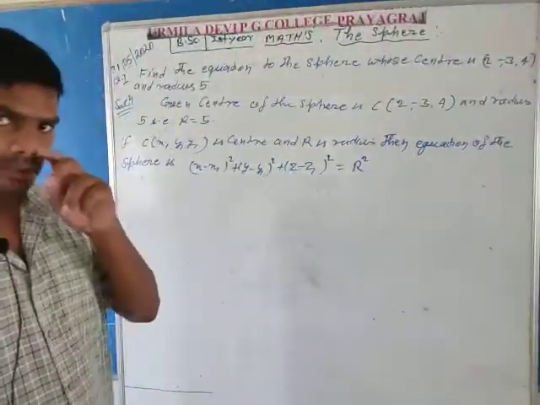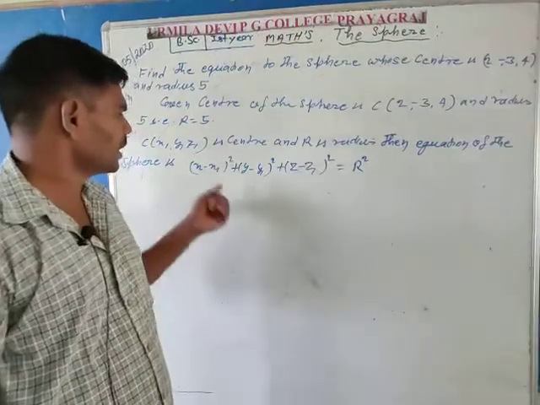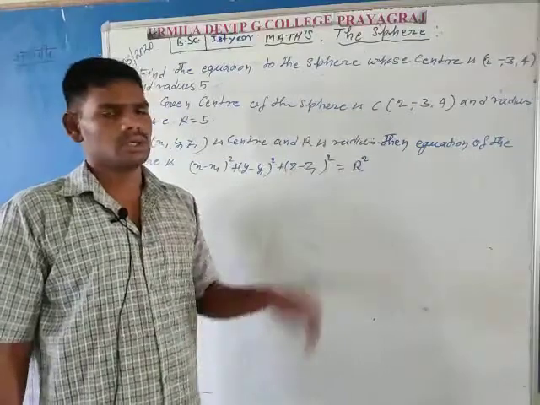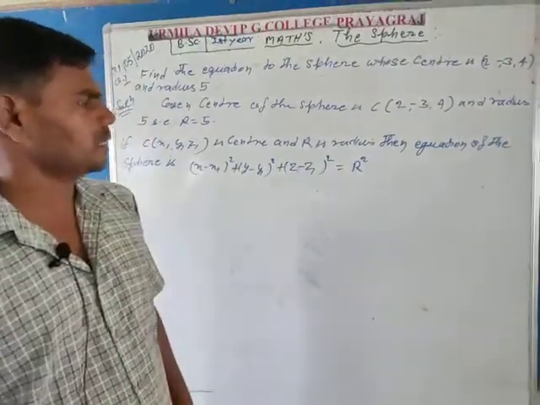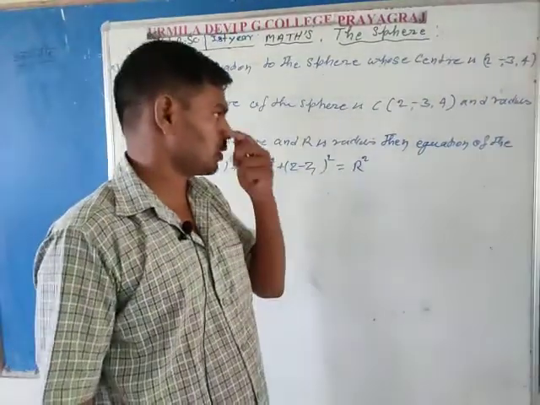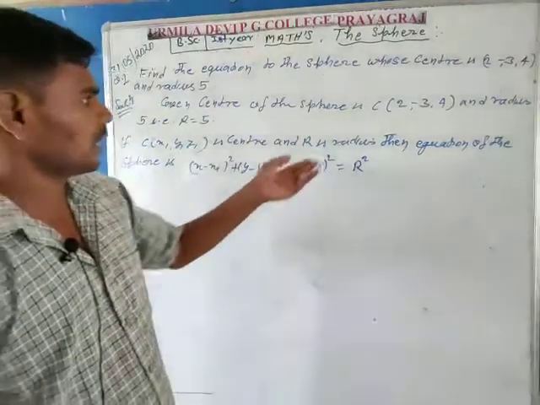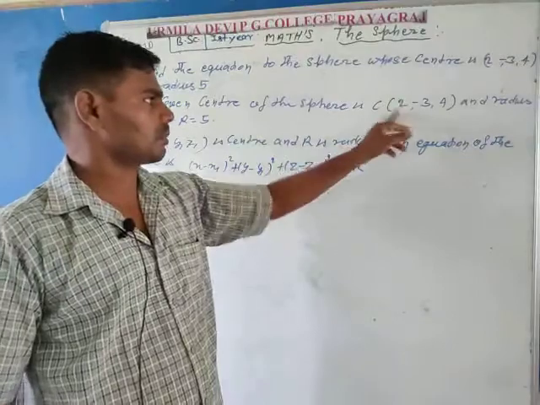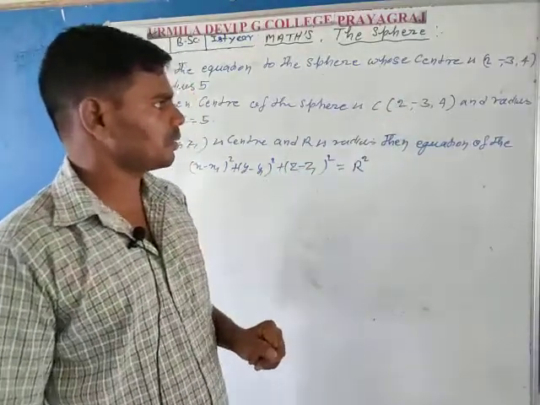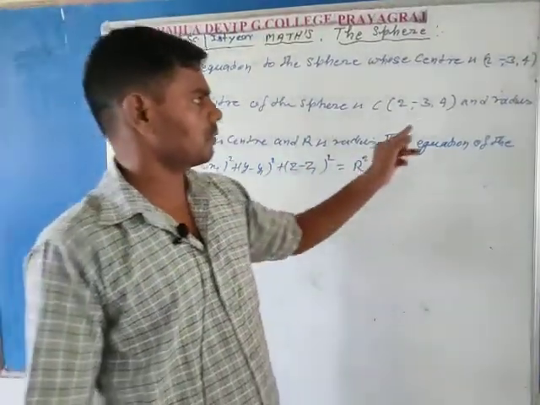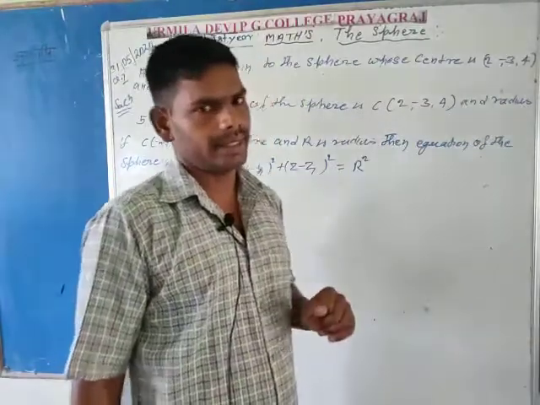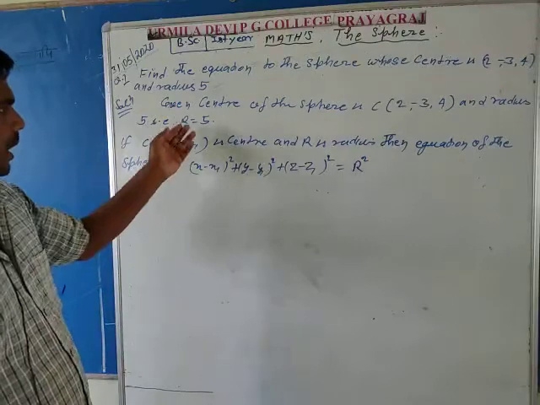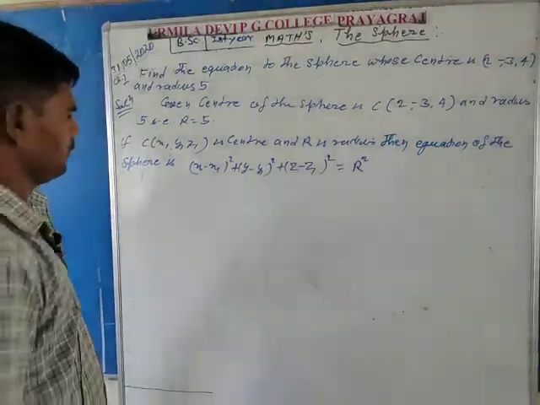This is proved in the previous article. Here x1, y1, z1 are the center's coordinates, denoted by capital C, and R is the radius. In the question, center coordinates are given as 2, -3, 4. So x1 is equal to 2, y1 is equal to -3, and z1 is equal to 4, and radius is capital R, equal to 5.